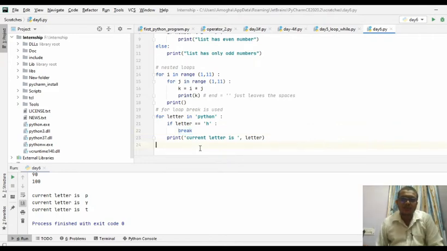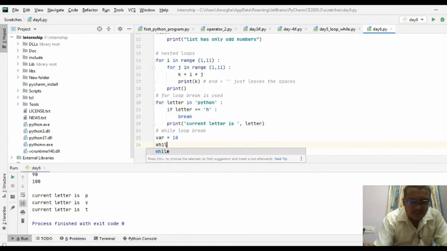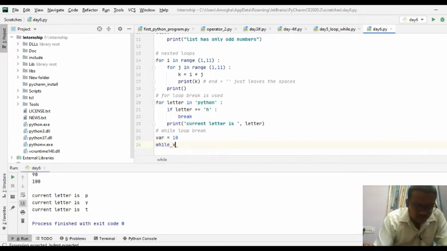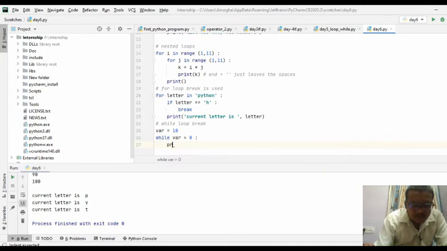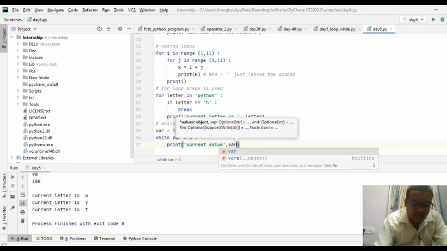So this is for loop. In the same manner, you can see the break used in a while loop itself. Next, we are taking a variable var equal to 10. While var is greater than 0, print the current value, so the current value you are going to print as var.